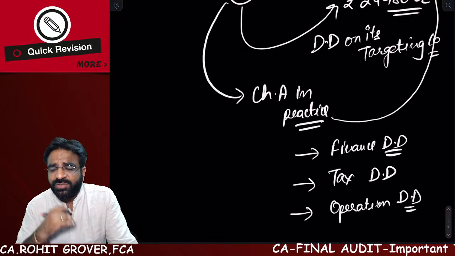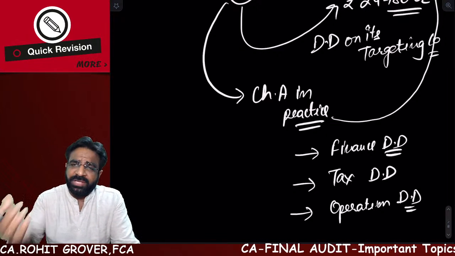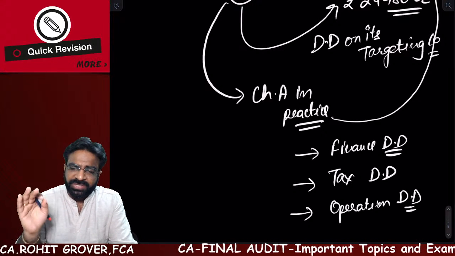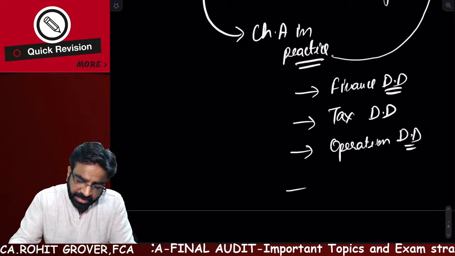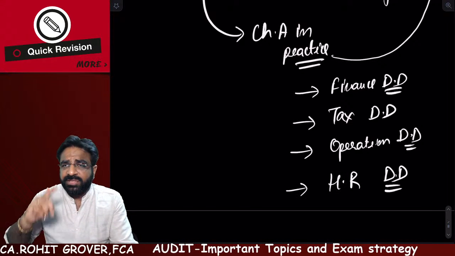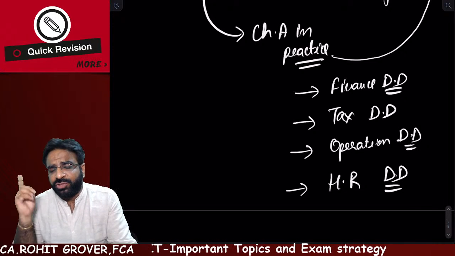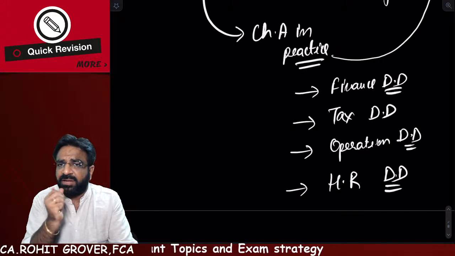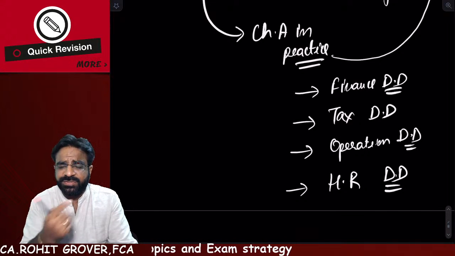Because when Reliance is going to acquire the operations of the future retail, Reliance will definitely like to know whether the operations are going to be handled by them or not. Then he will also do human resource due diligence, because those employees used to work in the future group. Now they are going to work under Reliance. So there will be a change in the environment where the human resource is going to work.